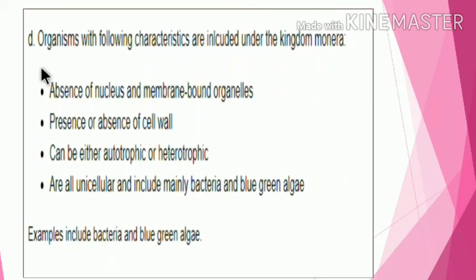Answer of the fourth. Organisms with following characteristics are included under the kingdom Monera. Absence of nucleus and membrane bound organelles. Kingdom Monera मध्ये absence of nucleus and membrane bound organelles. Presence or absence of cell wall. Can be either autotrophic or heterotrophic. Are all unicellular and include mainly bacteria and blue-green algae. Examples include bacteria and blue-green algae.